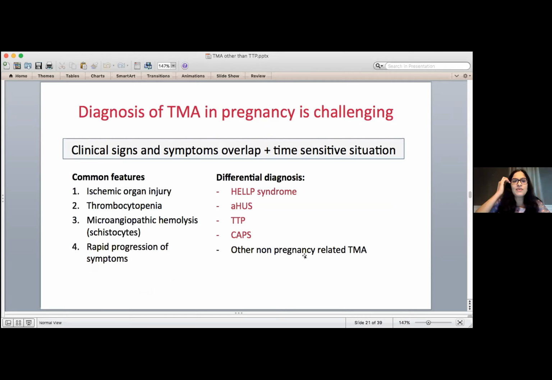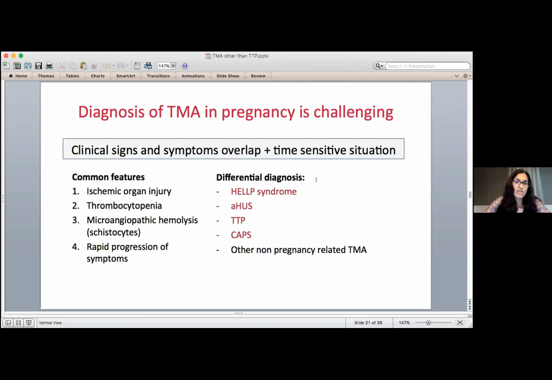And that brings me to the fact that the diagnosis of TMA in pregnancy is exceptionally challenging because signs and symptoms of TMAs overlap, and now we're dealing with a time-sensitive situation. Now, these overlapping symptoms are things like ischemic injury to the organs, which means injury due to low blood supply, low platelets, the blood smear with these schistocytes or fragments, and there can be rapid progression of symptoms.